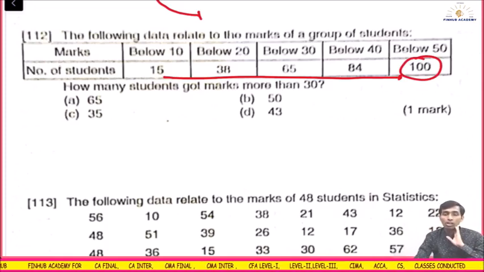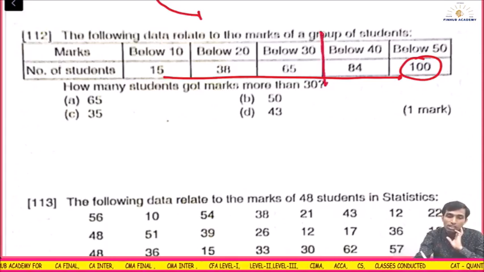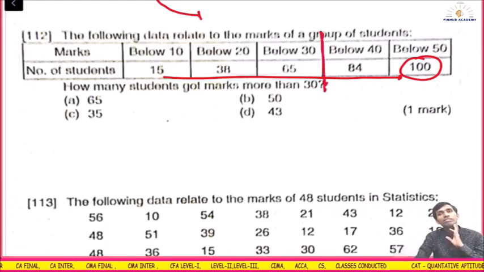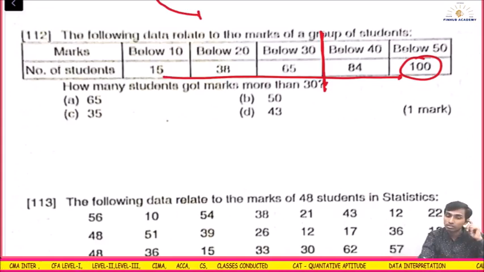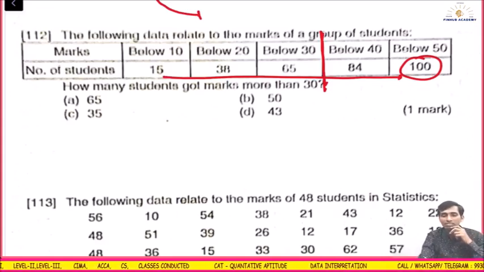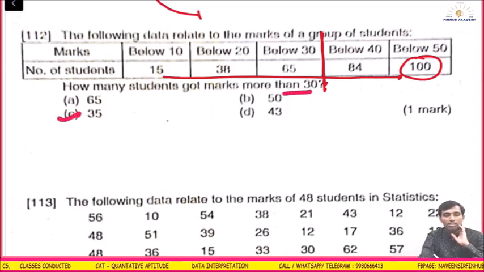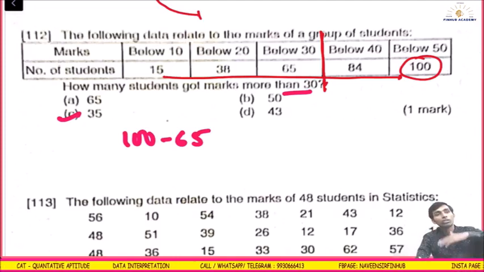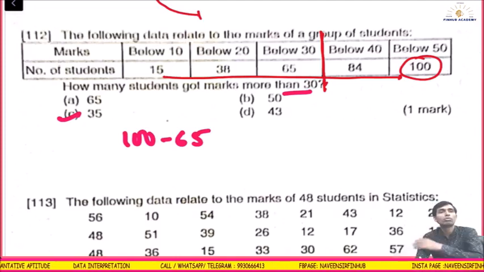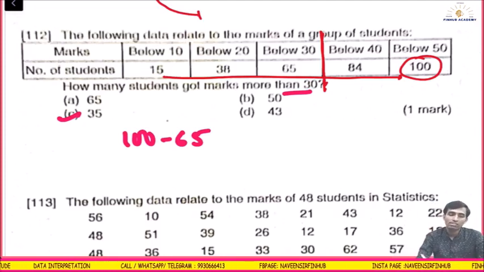How many students have got below 30? Below 30 means this much, which will be 65. It is 65 out of the total number of students. So how many have got more than 30? 35, that is 100 minus 65. Understand? 65 students got below 30, so 35 students got more than 30.